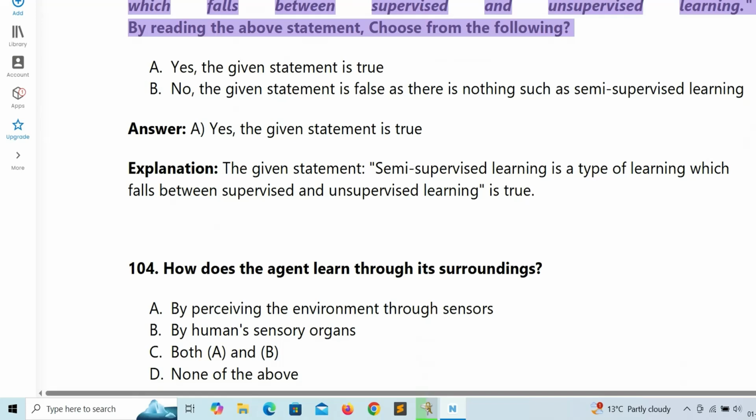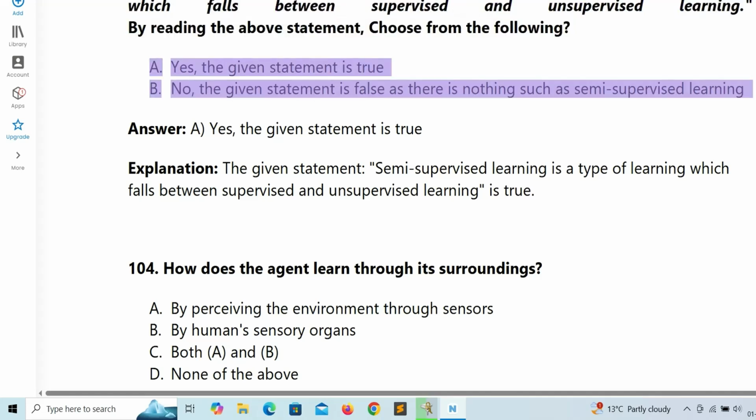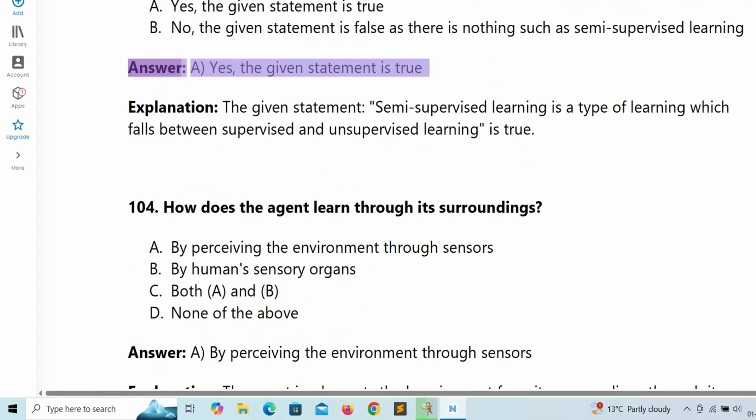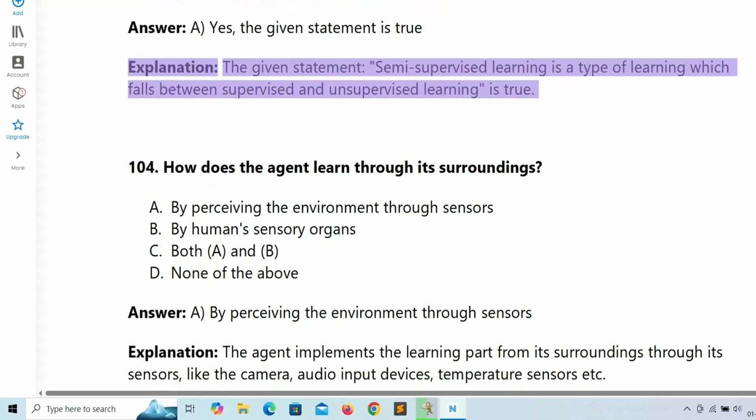103. Consider the following statement. Semi-supervised learning is a type of learning which falls between supervised and unsupervised learning. By reading the above statement, choose from the following. A. Yes, the given statement is true. B. No, the given statement is false as there is nothing such as semi-supervised learning. Answer: A. Yes, the given statement is true. Explanation: the given statement is true.